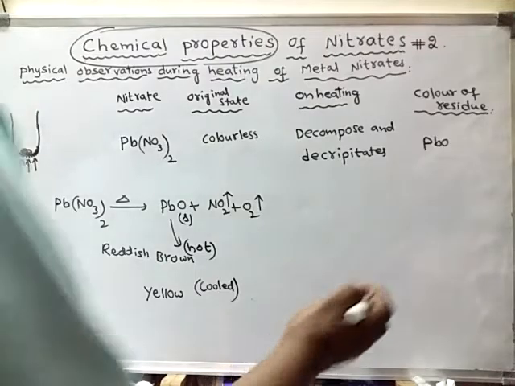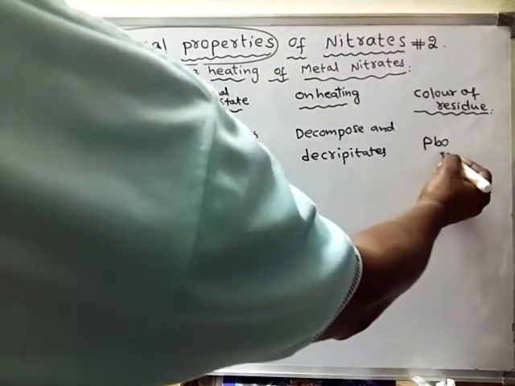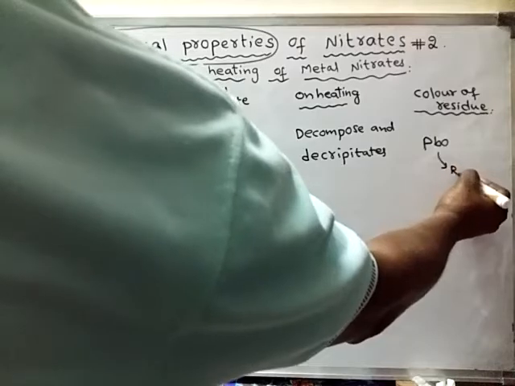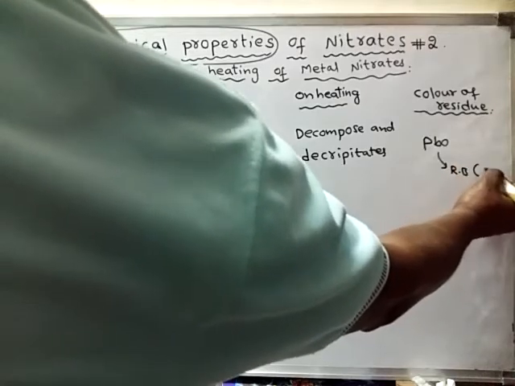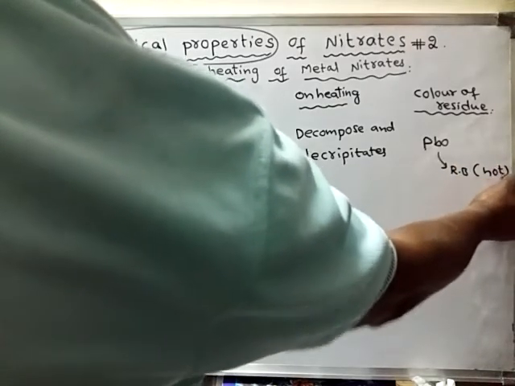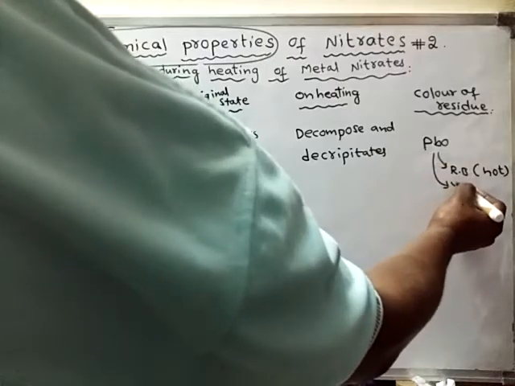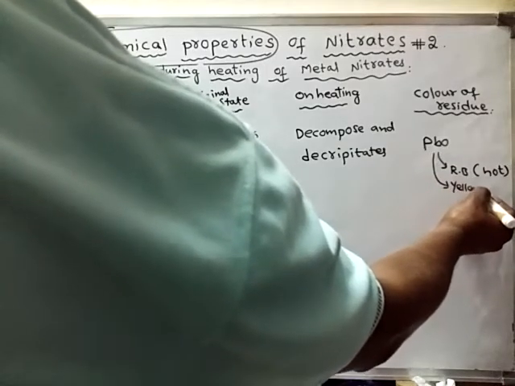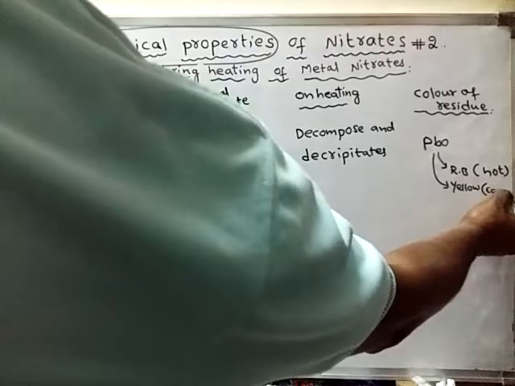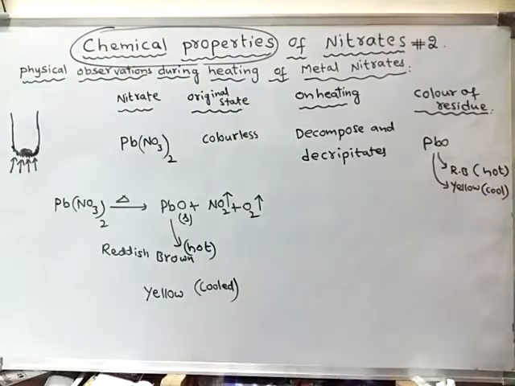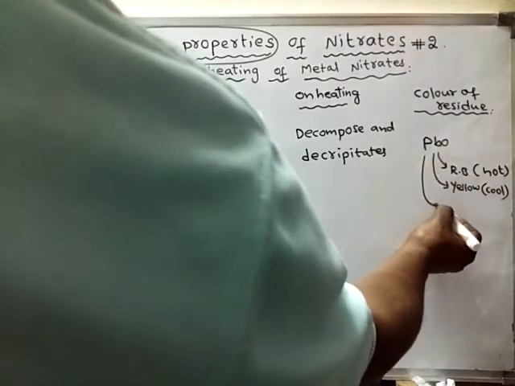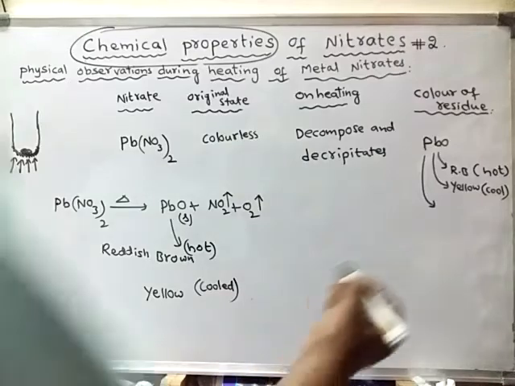So lead monoxide is formed. It is reddish brown when hot, and yellow when it is cool. And it fuses into glass.